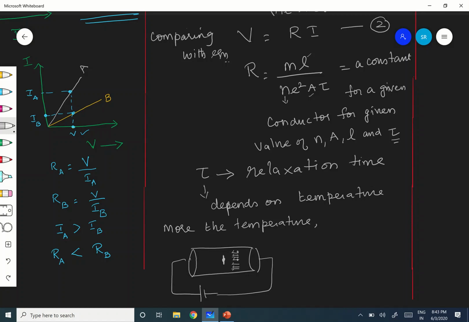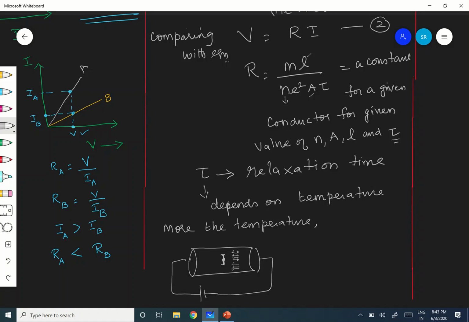It is vibrating because even the atom is getting some thermal energy. Thermal energy means they cannot move, because they are very heavy. But they will vibrate about their mean position. So it is a vibration, right? The amplitude of vibration is up to this, they are vibrating. Therefore, how many electrons will get collided with this? 1, 2, 3, 4, something like that.